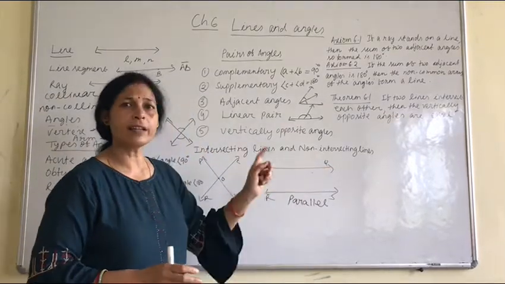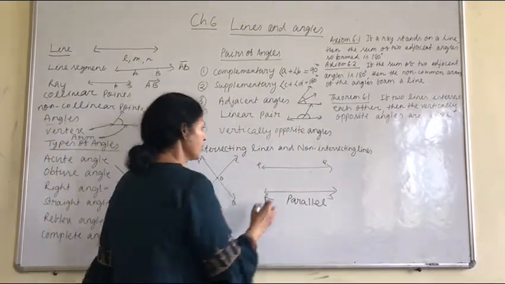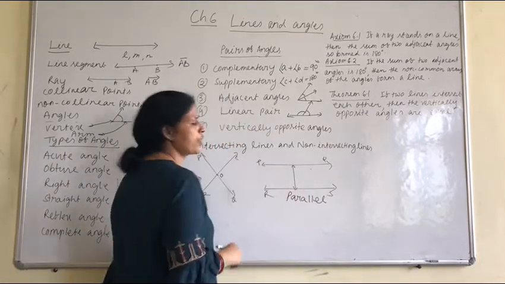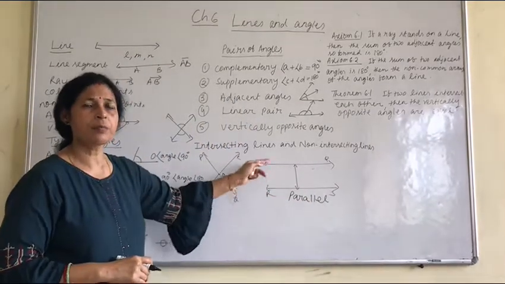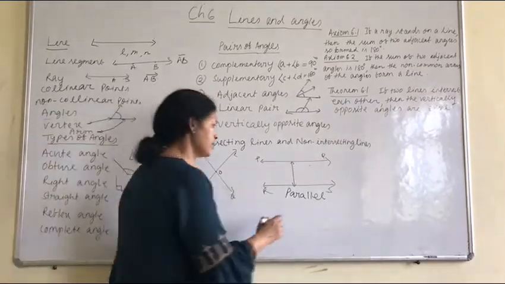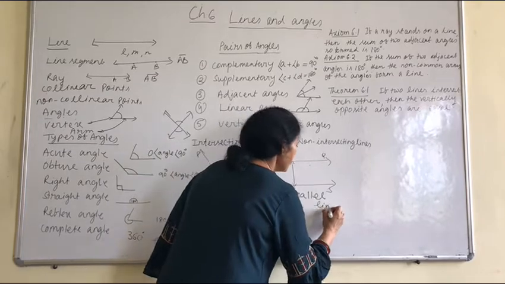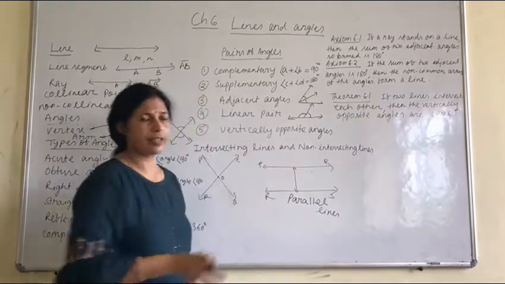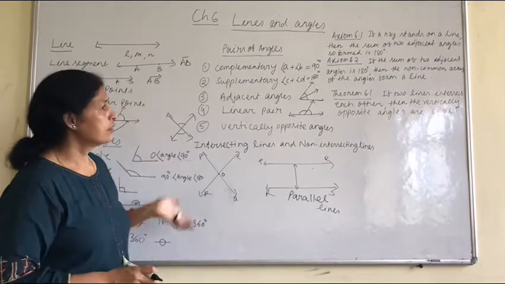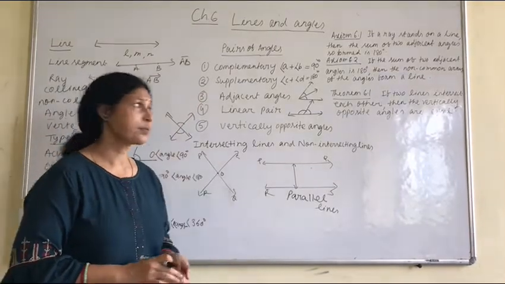They always maintain the same distance. Two parallel lines maintain the same distance and never meet each other. These are called parallel lines. Parallel lines are non-intersecting lines. Okay? This is all about your lines and angles.